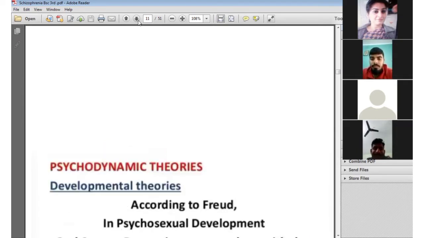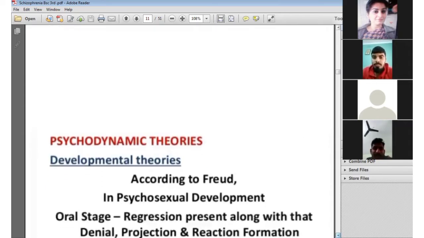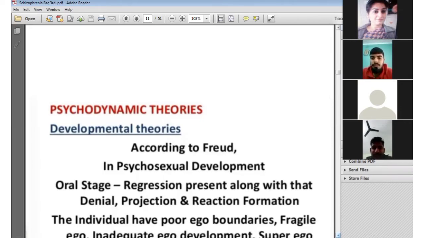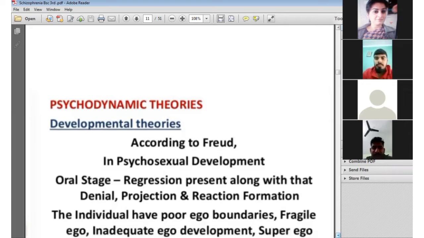Next is the psychodynamic theory. It also leads to schizophrenia. Under the psychodynamic theory are developmental theories, like Freud's psychosexual development. As we have previously discussed, the psychosexual developmental stages are five: oral, anal, phallic, latency, and genital stages. Under that, inadequate ego development and superego lead to schizophrenia.